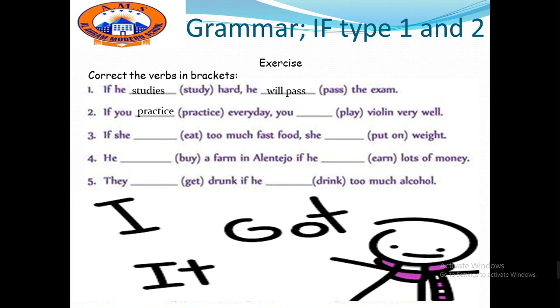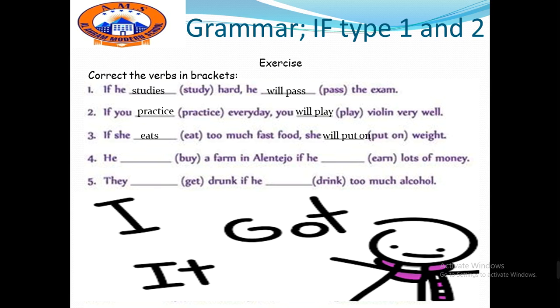So, if you practice every day, you will play violin very well. If she eat too much fast food, she put on weight. If she, of course, she eats. Yes, if she eats too much fast food, she will put on weight.